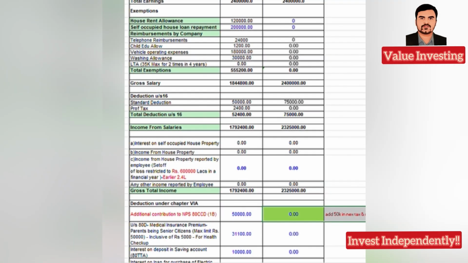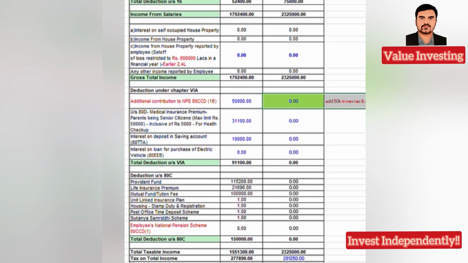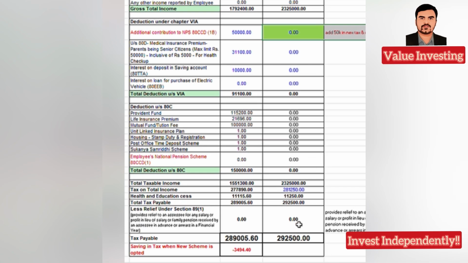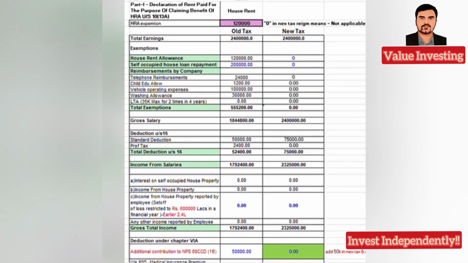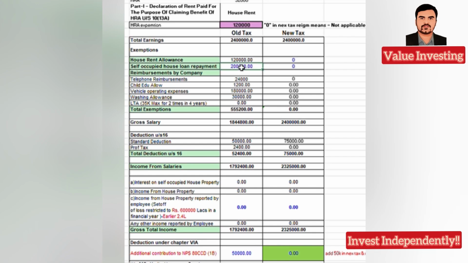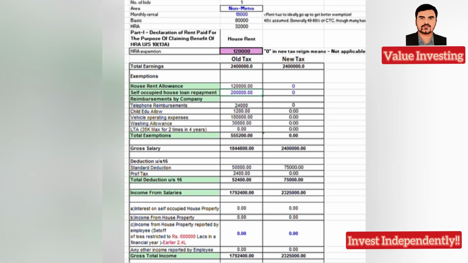Now getting to 24 lakhs, similar case here. Now if you see here, we are having the new tax rate almost same as that of the old tax rate. So if you see, if you opt for the new tax rate, you are losing 3,500 rupees. But again, in this, if you make